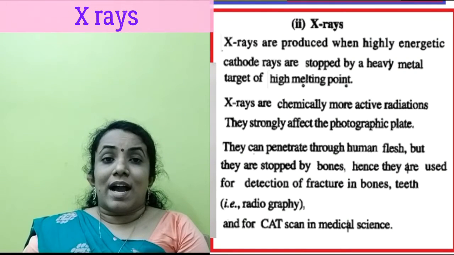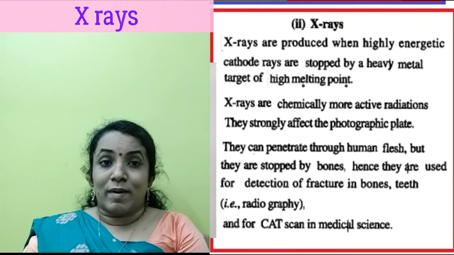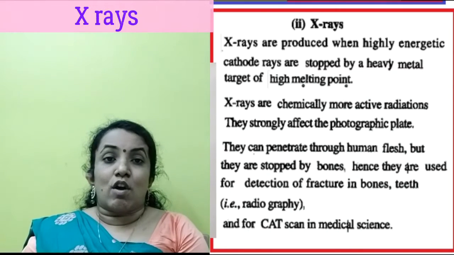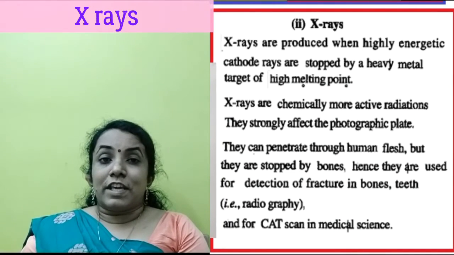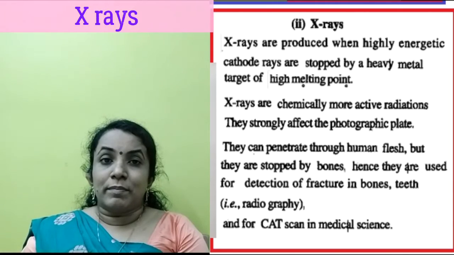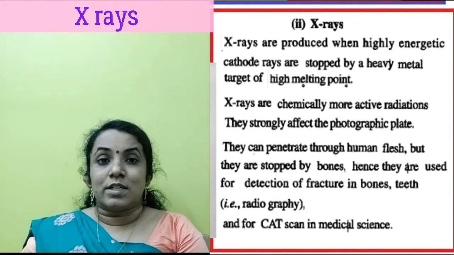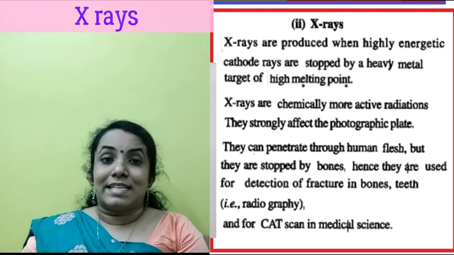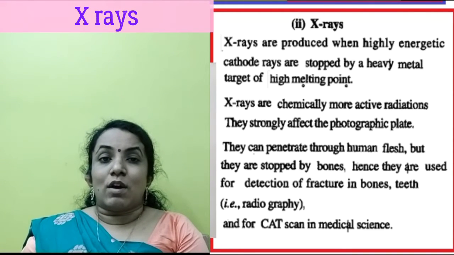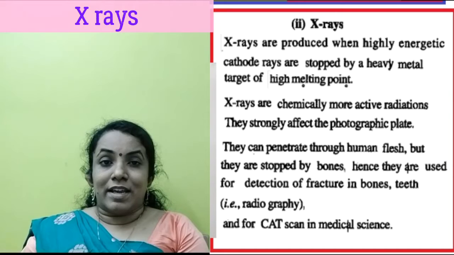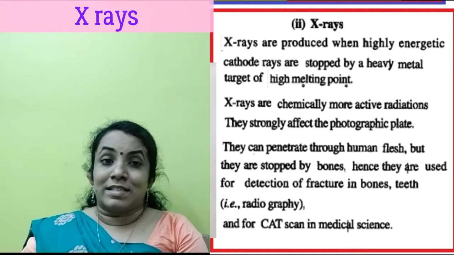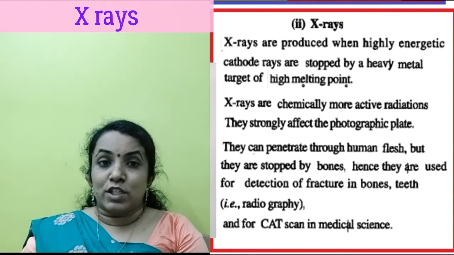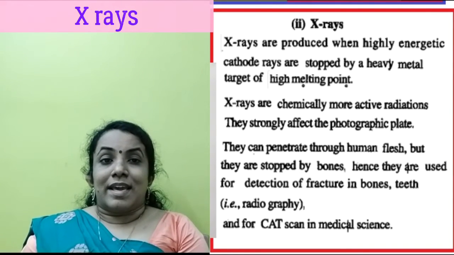X-rays are produced when highly energetic cathode rays are stopped by a heavy metal target of high melting point. The frequency of X-rays is from 3 × 10^16 Hertz to 3 × 10^19 Hertz. The wavelength of X-rays is in the range of 0.1 angstrom to 100 angstrom, or 0.01 nanometer to 10 nanometer. X-rays are more chemically active than ultraviolet radiations.